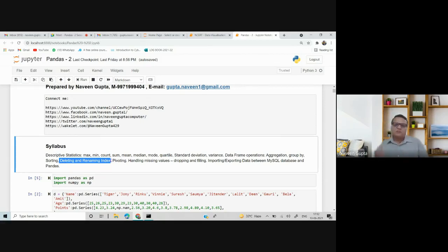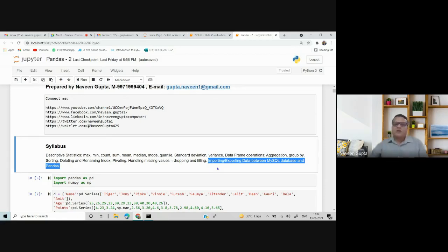Handling missing values, again dropping and filling values. Estimation. Then we have the concept of importing and exporting data between a MySQL database and Pandas. This portion is only for practical. Nothing will be asked in the theory exam.